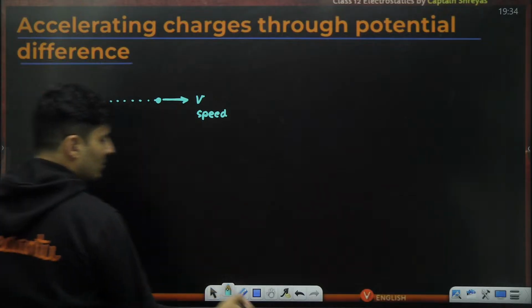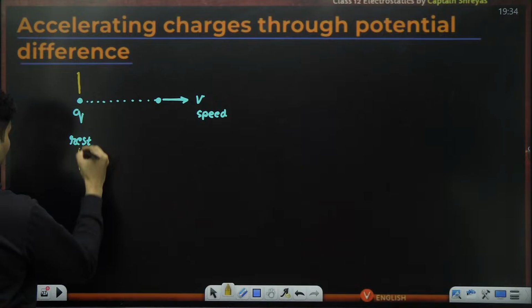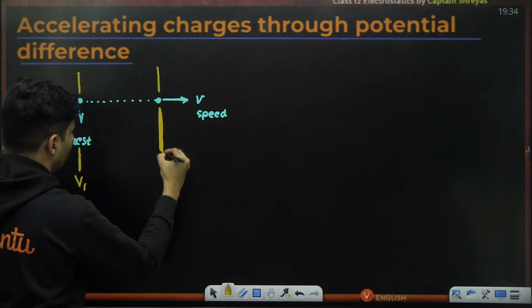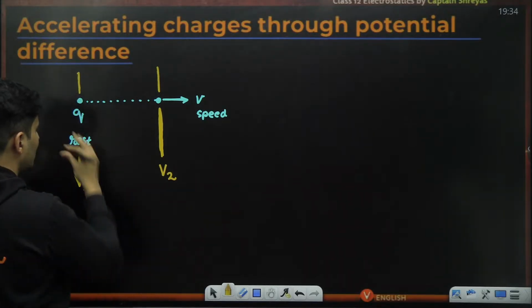Earlier it was on some potential line, let's say V1, now it is on some new potential line, let's say V2. Maybe this was high potential, this was low potential.